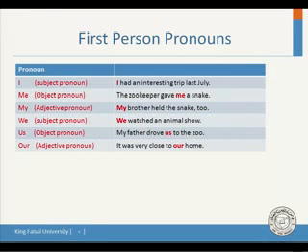Notice we is a subject in the sentence. Us is an object pronoun. My father drove us to the zoo. We, us. Adjective pronoun, it was very close to our home, our car, our home, our trip. Okay.